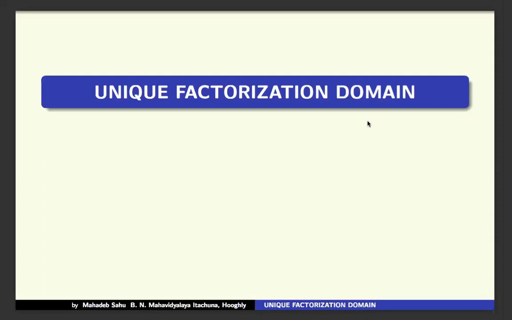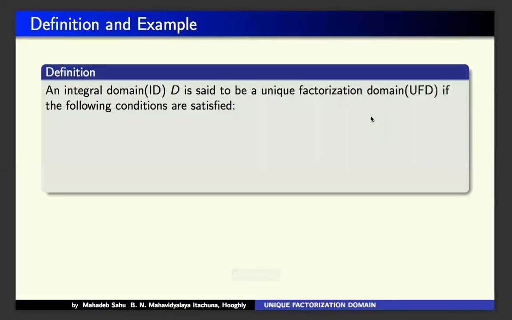Now I discuss unique factorization domain. So here is the definition. What is a unique factorization domain?